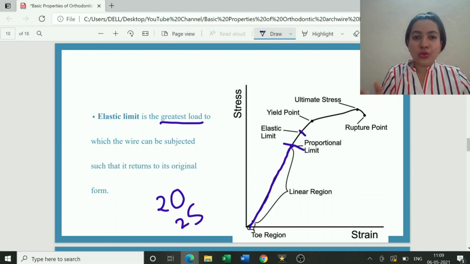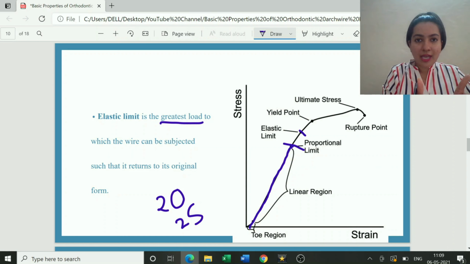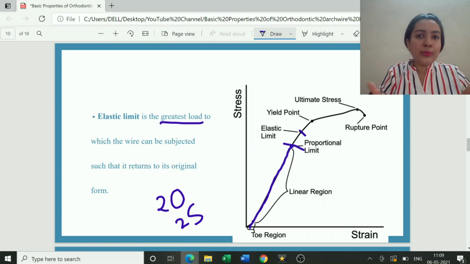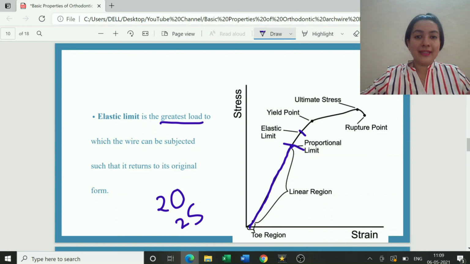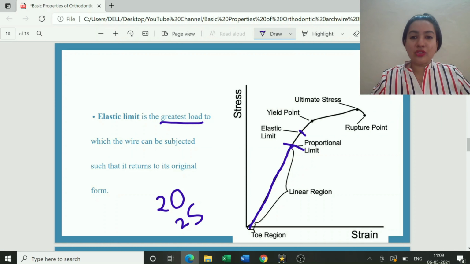That is like the threshold for the wire. Beyond this, the wire will never come back to its original shape. Till this particular position, my stress is proportional to strain. Until this particular position, this is the ultimate load which you can give, before which I will not deform. I will come back to my original shape. But beyond this particular line, there will be a permanent deformation.